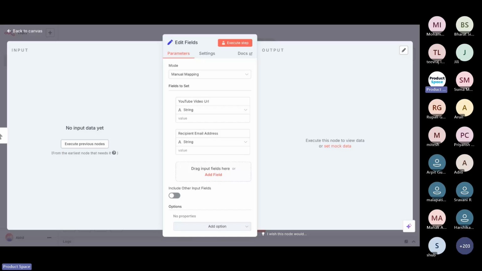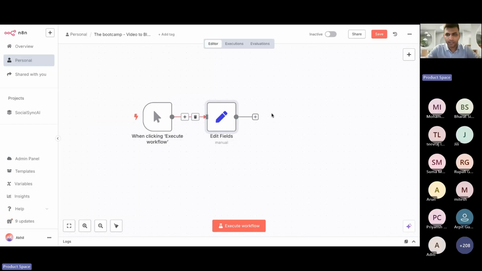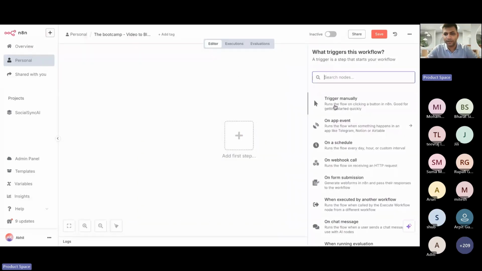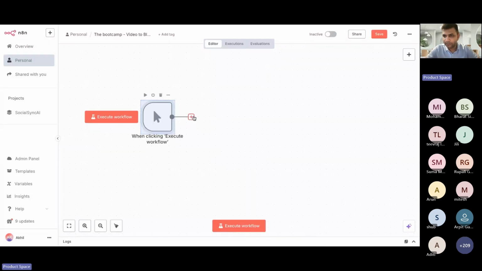After trigger step, please. I didn't see where you clicked. Okay, I'll just go back, okay, simple. I have clicked on the big plus, and when you do that, not from here. Let me delete this. Okay, let's start. I've clicked here and I've clicked here, right? This, and the next node is click on this plus, not this plus. You can also click here, but then you have to connect the nodes, right?